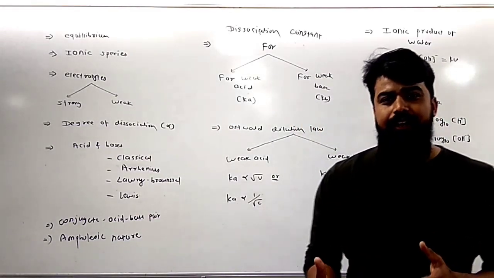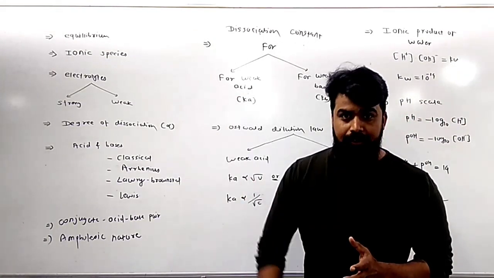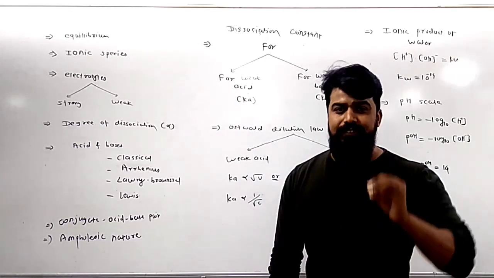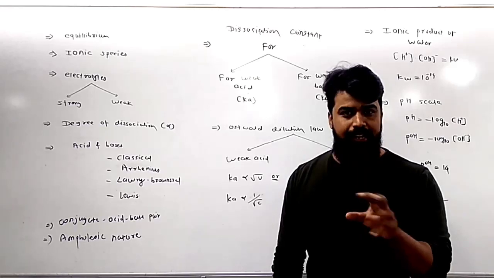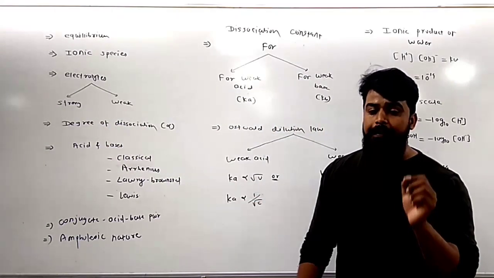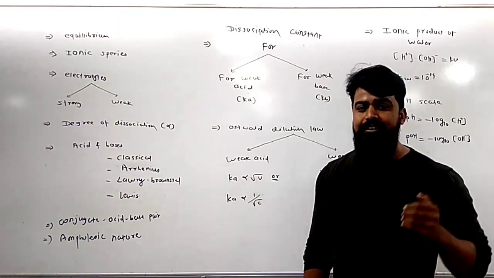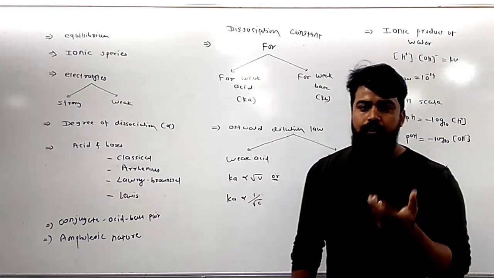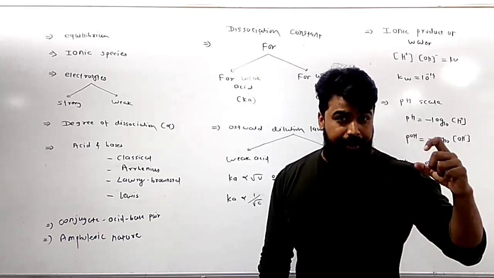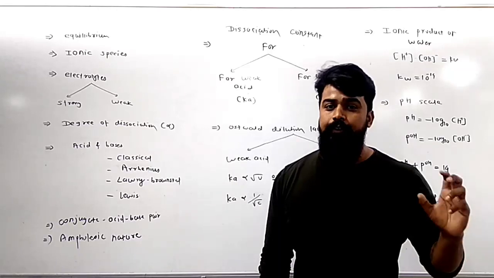But suppose we have 10 electrolytes in the laboratory and we want to arrange all 10 electrolytes in decreasing or increasing order of strength. It means that we want to assign a strength to the electrolyte for comparison between them. That's why we go through the concept of degree of dissociation, alpha. Degree of dissociation, alpha, is used to decide the strength of the electrolyte, how much stronger, how much weaker. So what is alpha? Alpha is nothing but the ratio of the number of moles of electrolyte dissociated into its ions as compared to the number of moles of electrolyte dissolved in water.